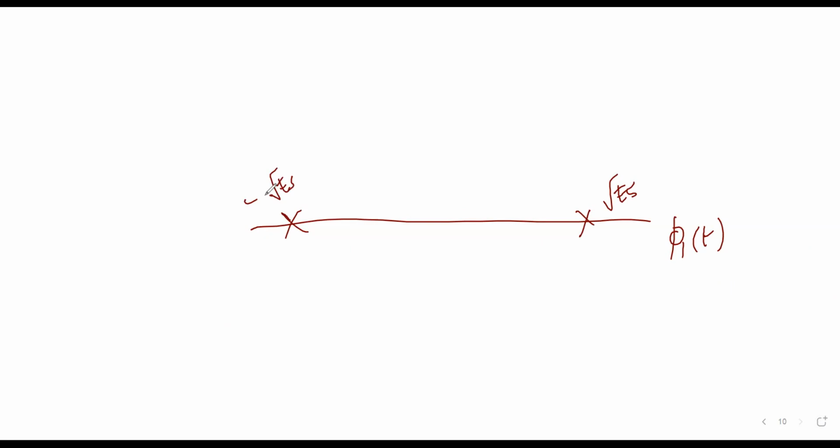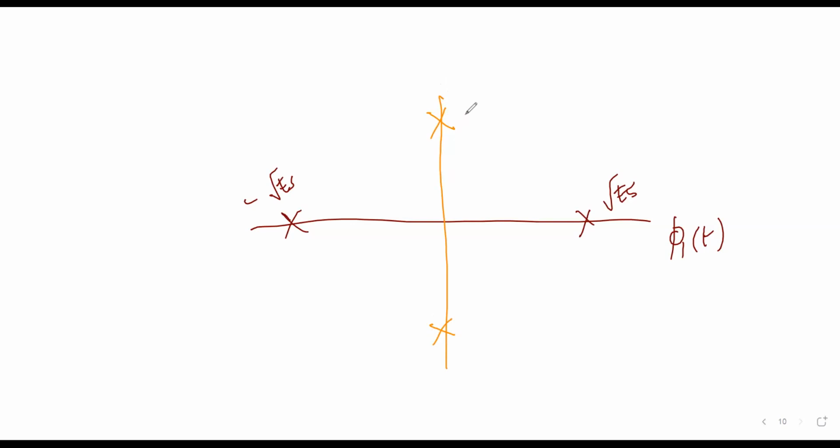Now, QPSK, what are the constellation points? You will have the imaginary axis like this. You will have one more point here. What is this point value?